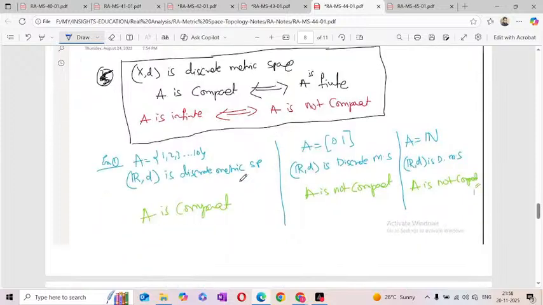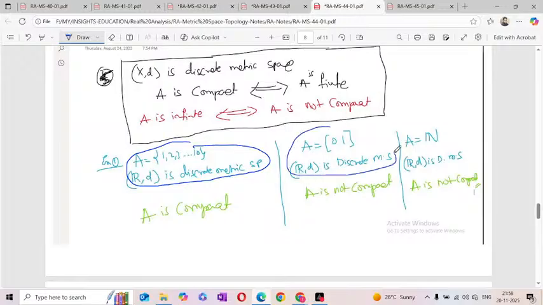Now the three examples. The first one is A equal to 1 up to 10, under the discrete metric. The second, A is equal to the closed interval [0,1] under the discrete metric. The third, A is equal to the natural numbers under the discrete metric. Now in these three, which one is compact, and which one is not compact?